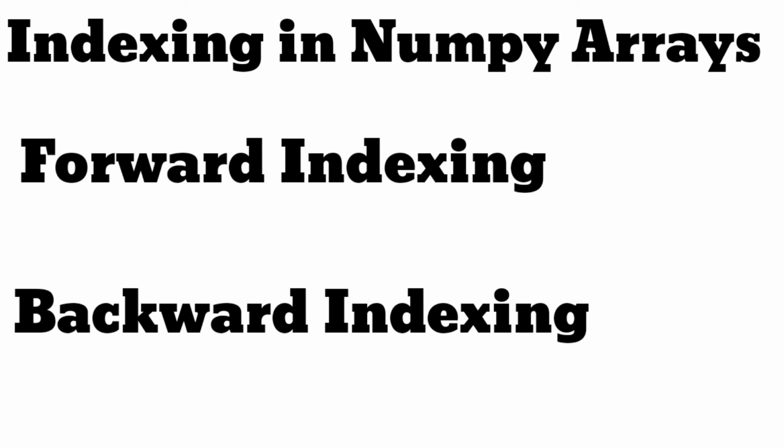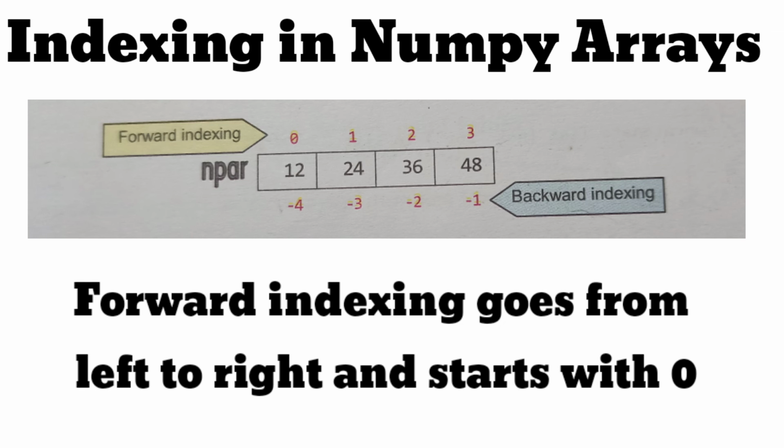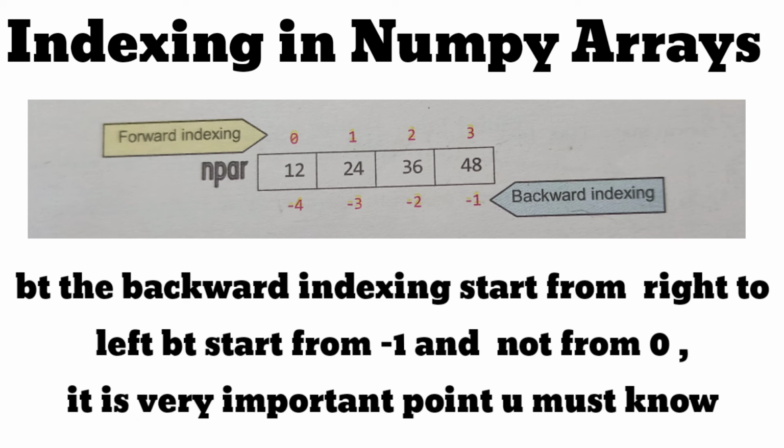Now we will talk about indexing in NumPy arrays. There are two types of indexing, that is forward indexing and backward indexing. Forward indexing goes from left to right and starts with 0. But the backward indexing starts from right to left, and starts from -1, not from 0.